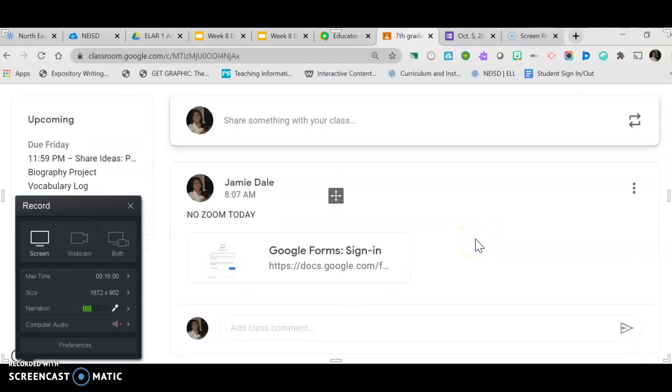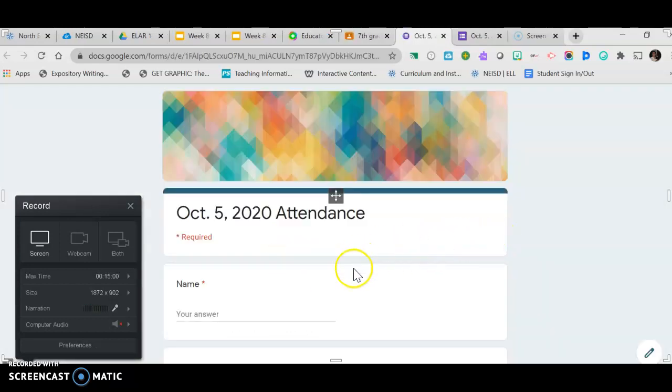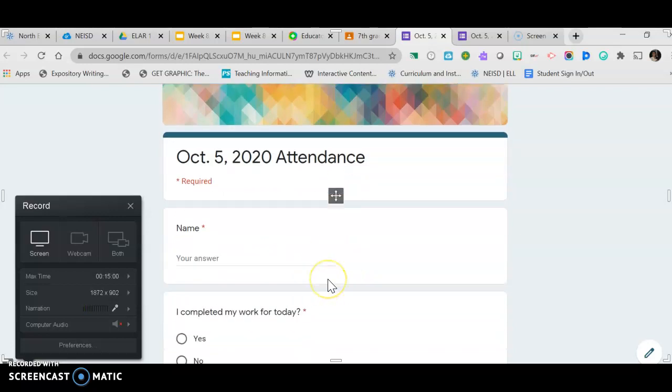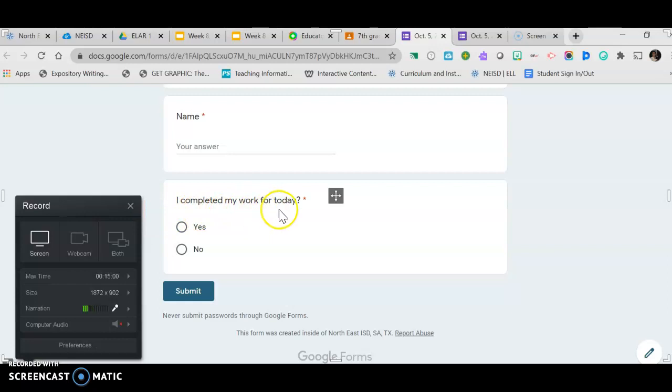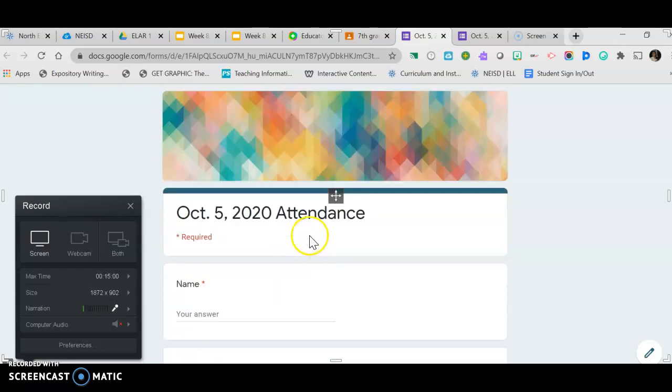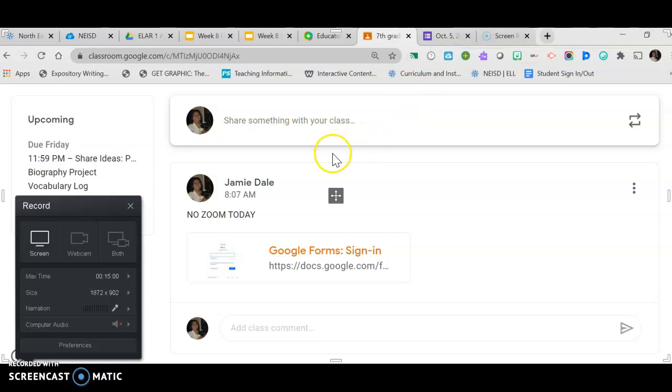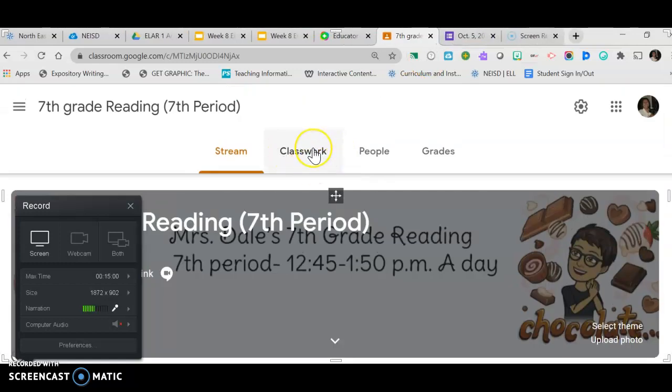There is no Zoom today, but I am posting your assignment to the Google Classroom. So the first thing that you need to do is click on this form right here, and fill out the form. The form asks you to put your name, your nombre, and if you did your work today. Si hiciste el trabajo. You're going to answer yes, sí, or no.